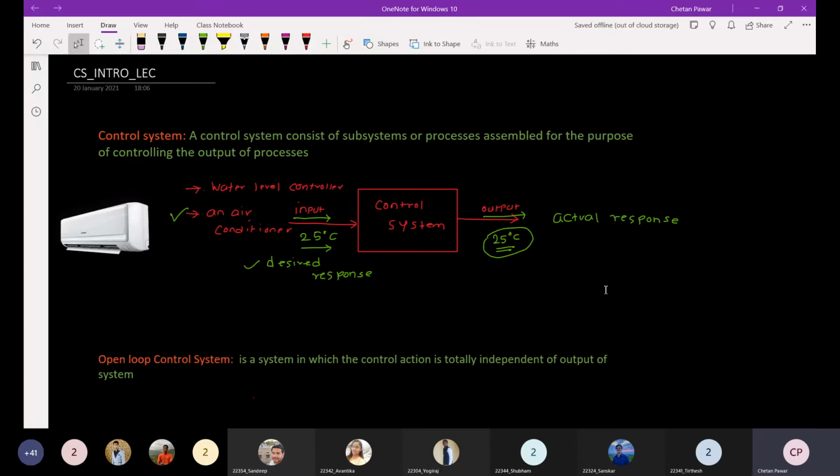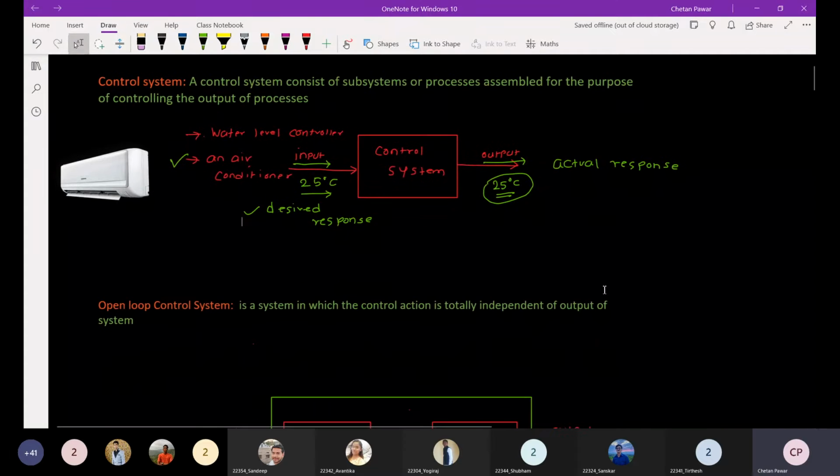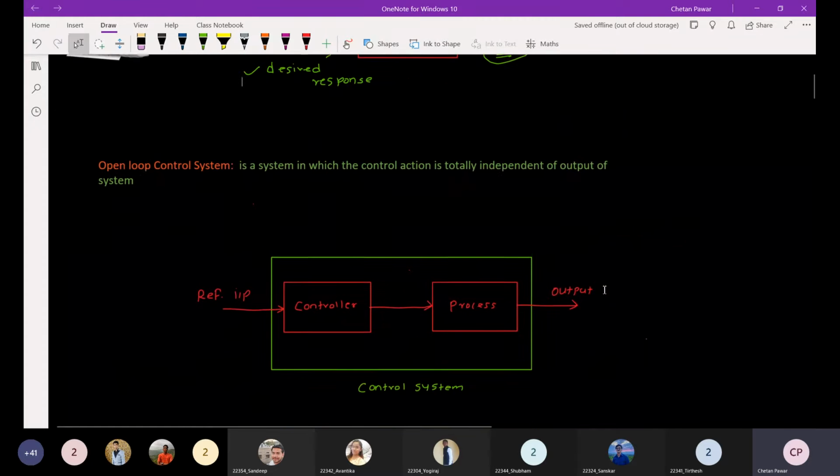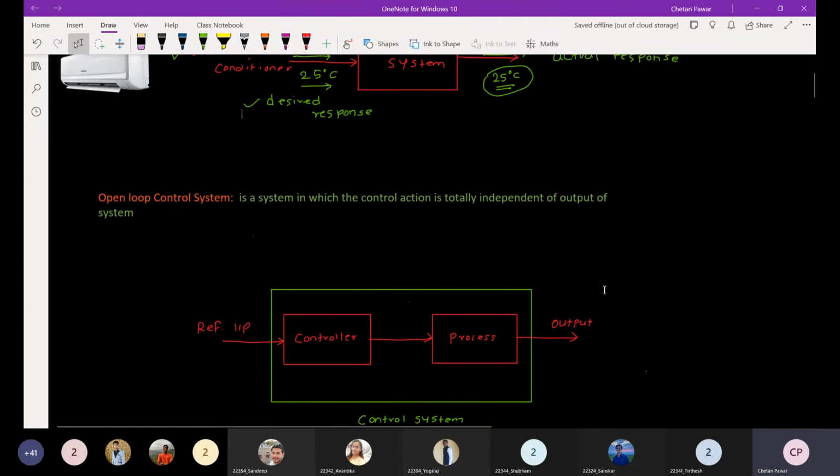As we know, there are a lot of control systems around us. In industry also, they use control systems. According to the configurations, meaning how the control system is arranged, there are two main types of control systems: the open loop control system and the closed loop control system.